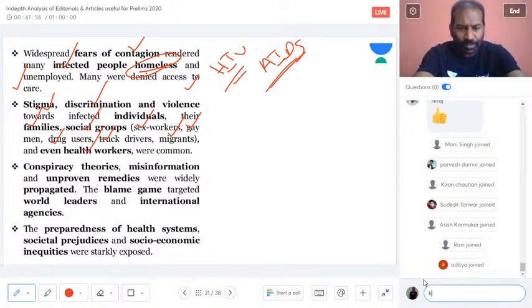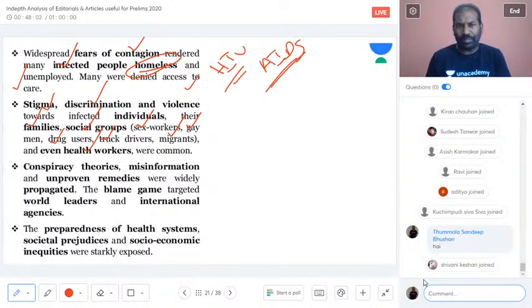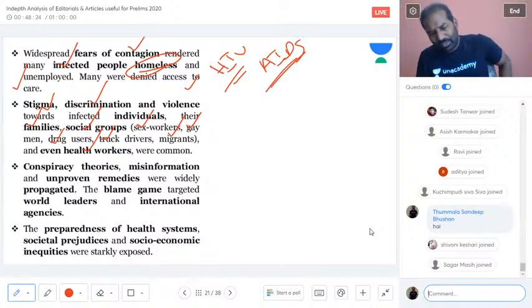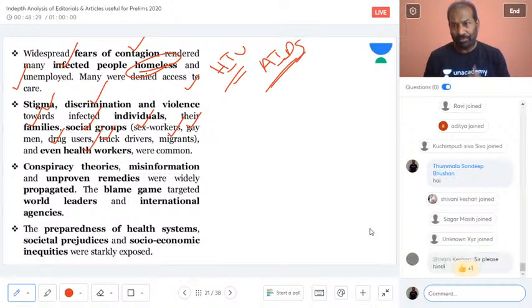And when it spread virulently, in regards to HIV I'm talking about, not SARS, there was stigma, discrimination, and violence against all these people. Now what the situation is in regards to the USA: Donald Trump initially said it is a China coronavirus. He made this point initially. That means the global leaders are trying to blame each other. The US, and even many G20 countries, are raising their fingers against the